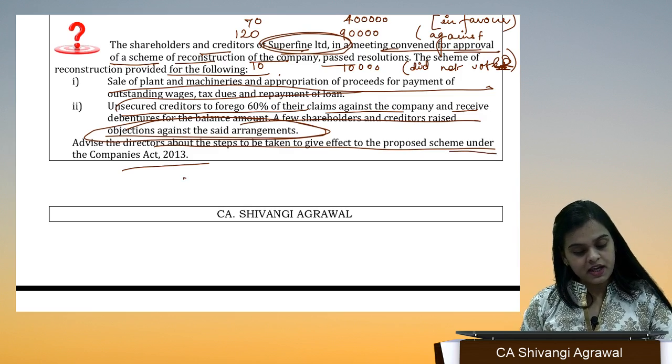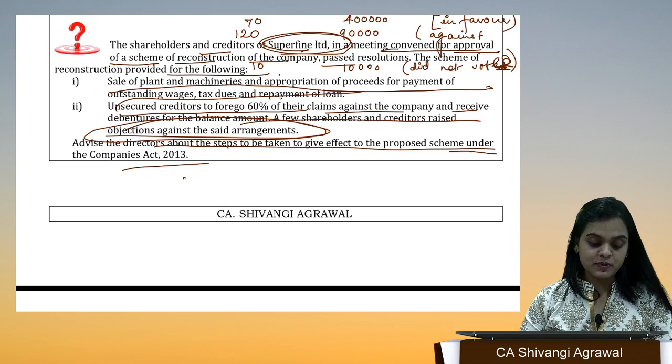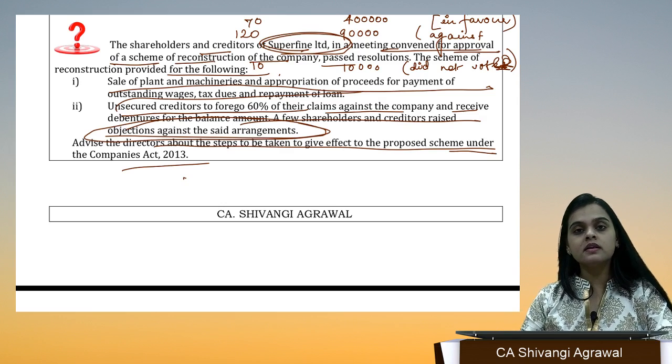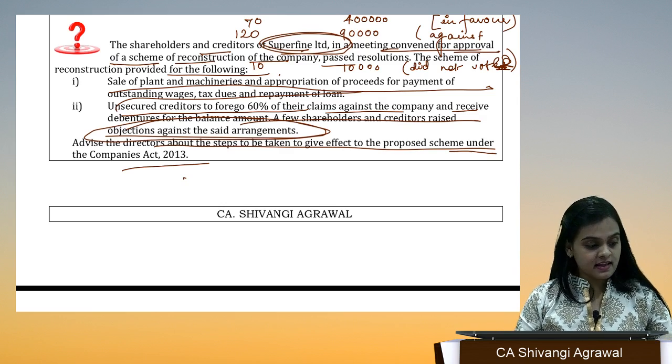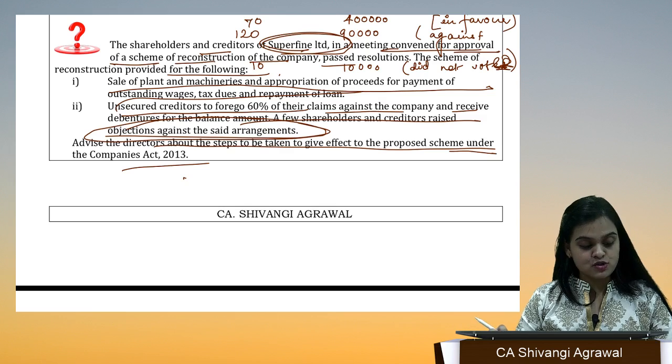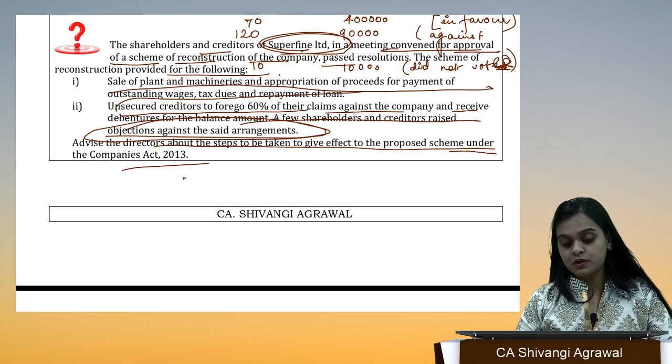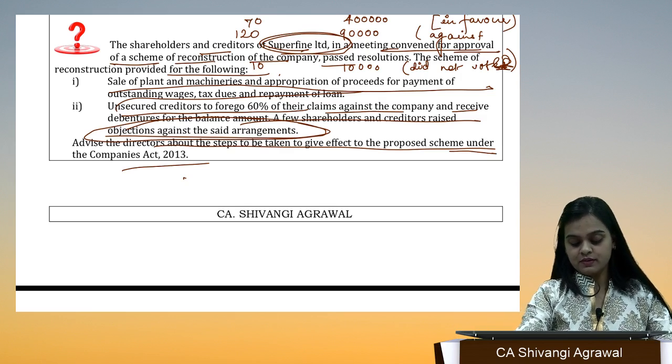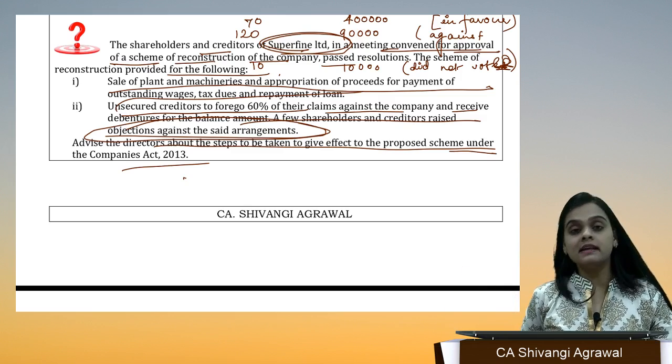You have to send the application. Along with the application, there have to be details. Notice will be called. Then notice has to be sent. Properly the meeting has to be convened. 3/4 majority consent has to be obtained. Then it has to be given to the tribunal. The whole process you have to write here. Don't worry about anything else.